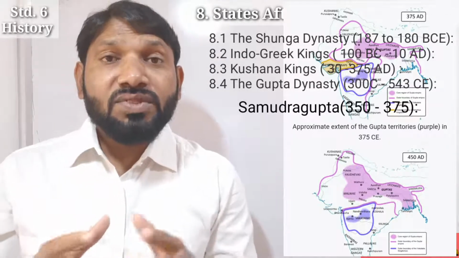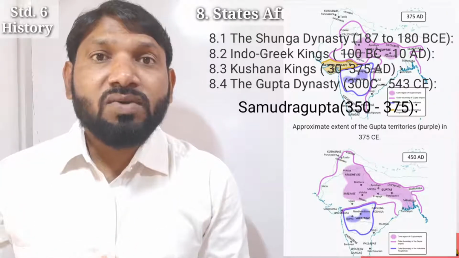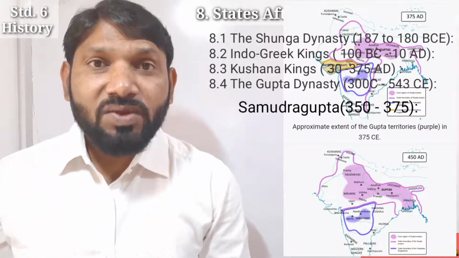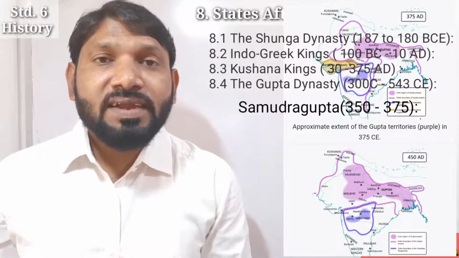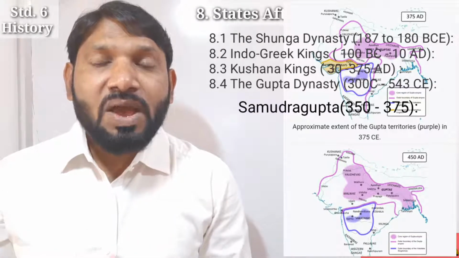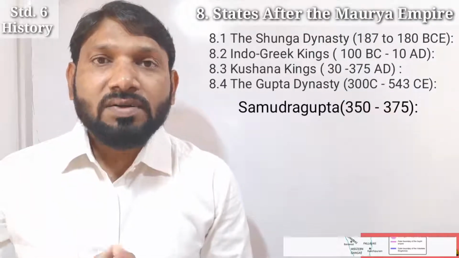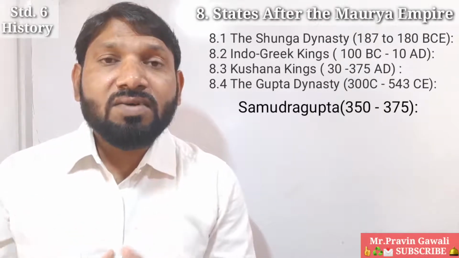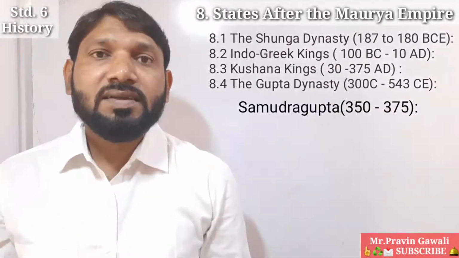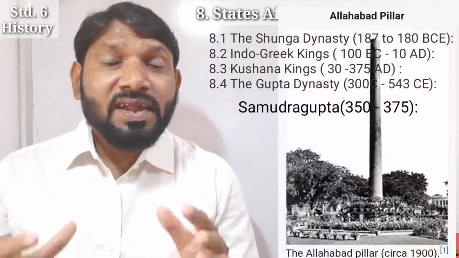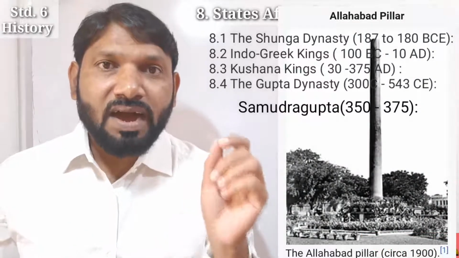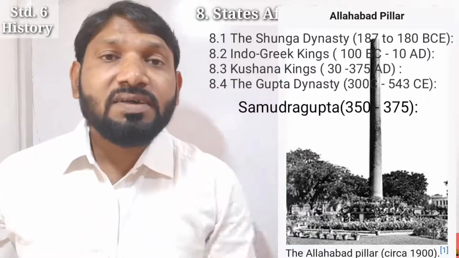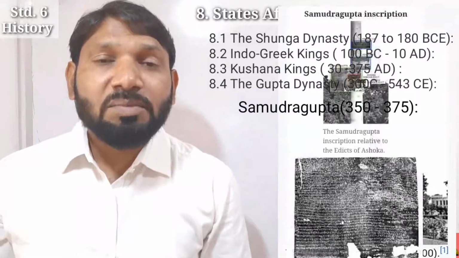Students, due to these victories, his power was recognized everywhere. Some of the kings made friendship treaties with him, for example, northwestern frontiers as well as the kings of Sri Lanka. Students, one of the pillar inscriptions at Prayag describes the conquest of Samudragupta.